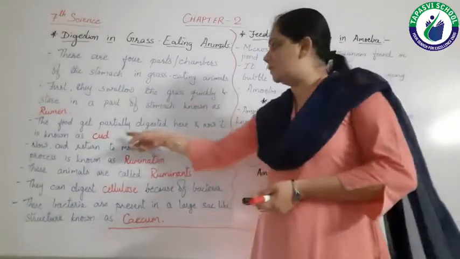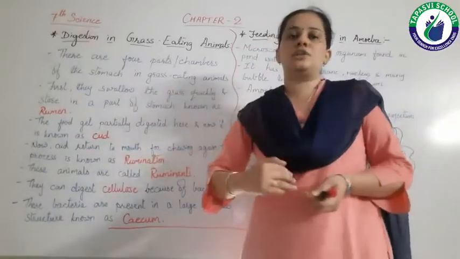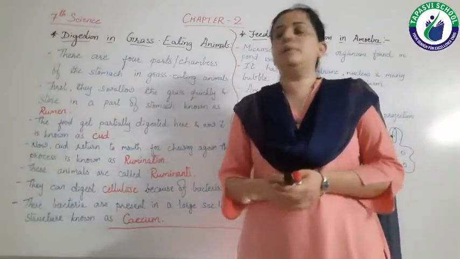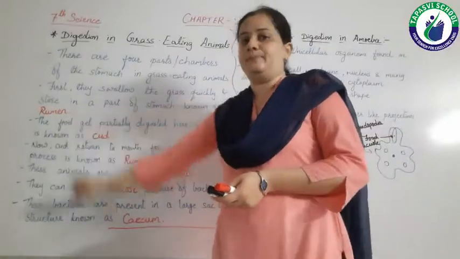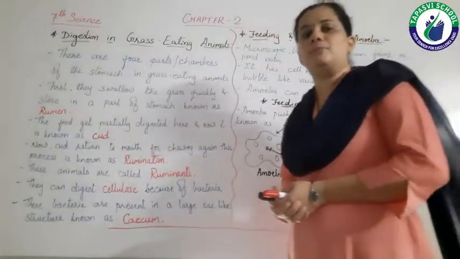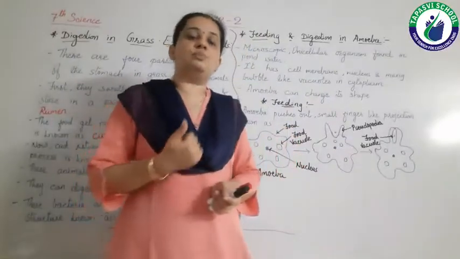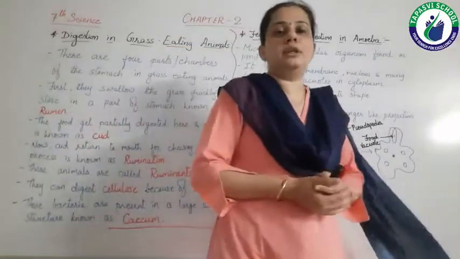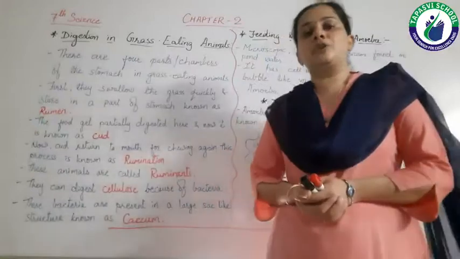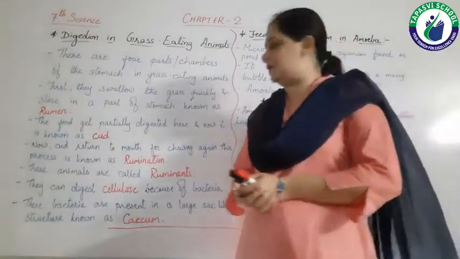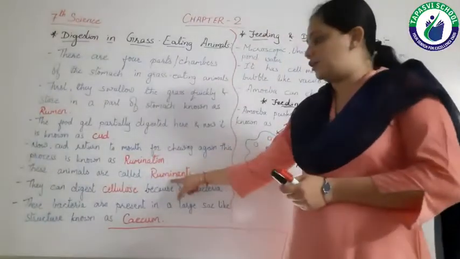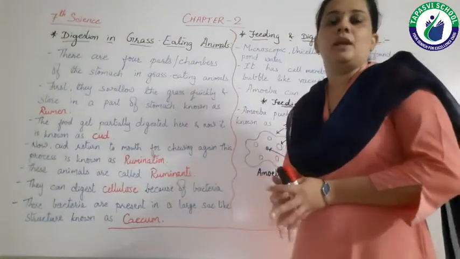But it is nothing but a curd which it brings back from the rumen. So these animals which chew the curd, which have the capacity to bring back the chewed food, are known as ruminants.